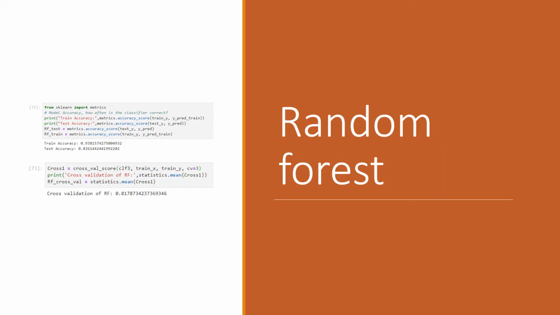So for the random forest, I got 93% train accuracy, but I got 83% test accuracy. With the cross validation, I got 81%. I thought it would be more than decision tree. Obviously, yeah, that's why it is more than decision tree, but it is not as good as the other models.